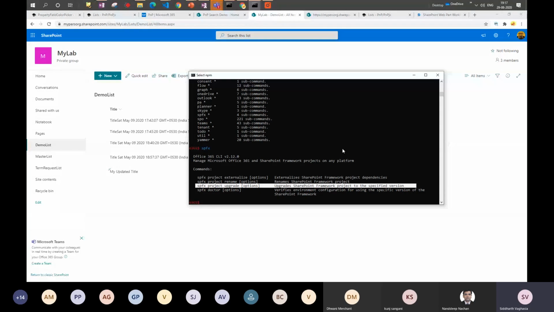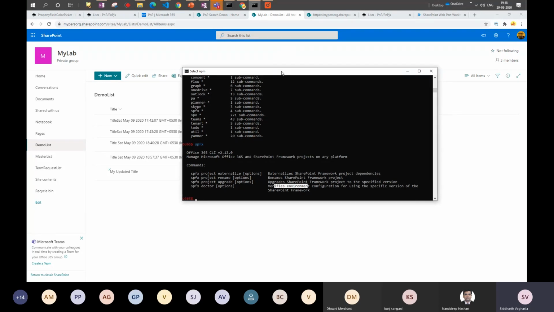I have personally used it, and it's very handy, and it gives you detailed steps of what you need to do just to upgrade your solution from one version to another. And then there is SPFX doctor, which verifies your current environment configuration for using a specific version of SharePoint Framework. So for example, if you wanted to see whether you can use SPFX 1.10 in your current node environment, it will just run and tell you whether it is available or not.